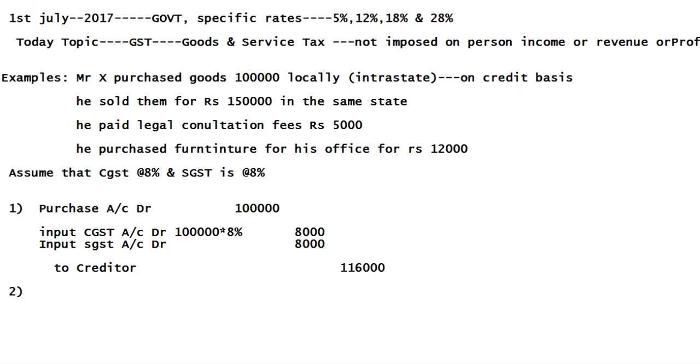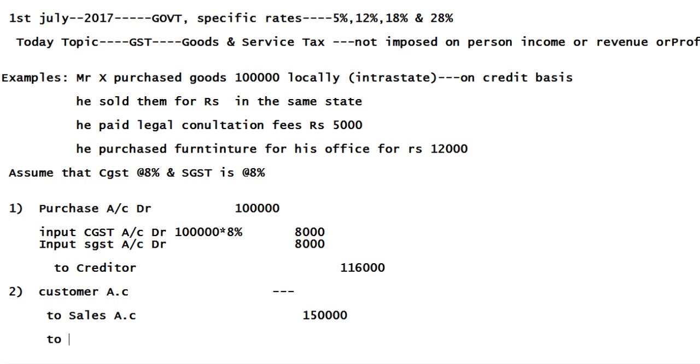Next entry is he sold them for 1,50,000 rupees in the same state. So what is the entry at the time of sale of the goods? Debtor customer account debit. How much, we don't know yet. To sales account. How much sales? 1,50,000 rupees, we know very well.